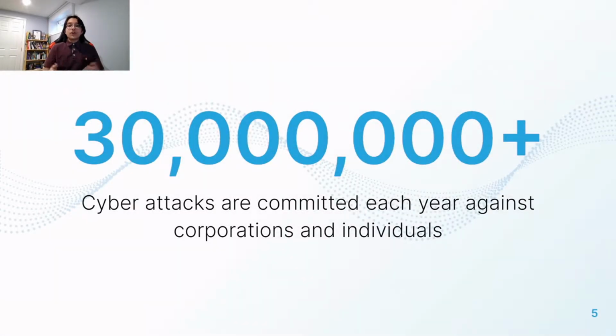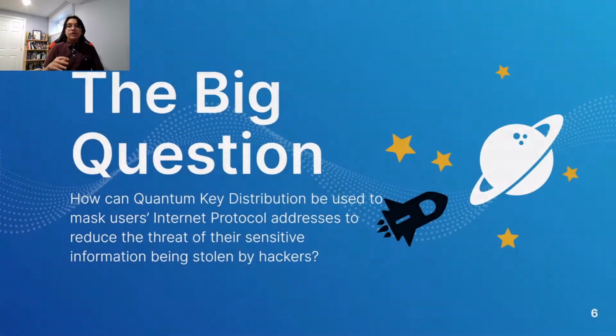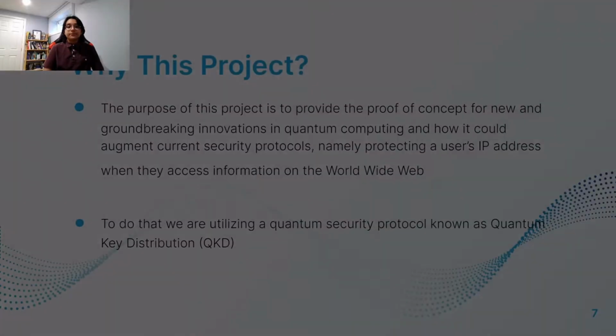Like I said, over 30 million cyber attacks are committed each year against corporations and individuals, and we believe that this problem must be completely mitigated in order to create a safer internet future for all of us. So the big question for this project is, how can QKD be used to mask users' internet protocol addresses to reduce the threat of their sensitive information being stolen by hackers?